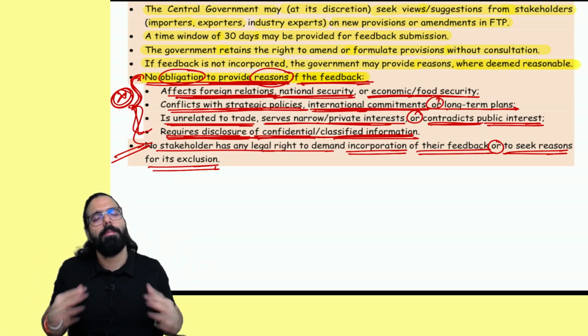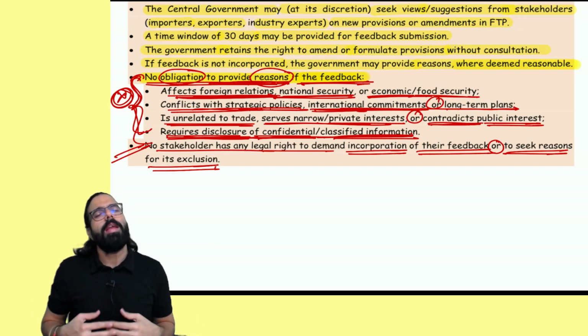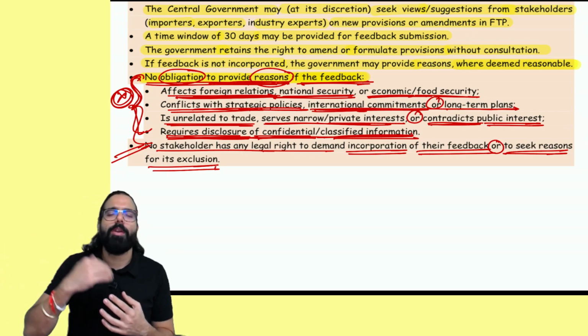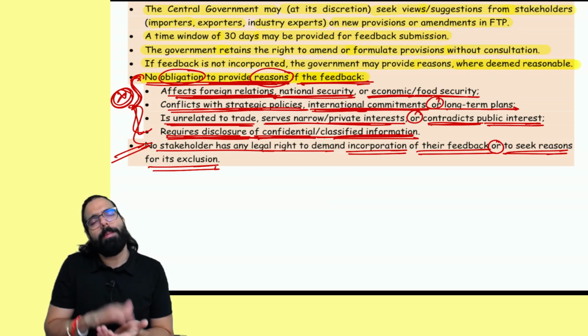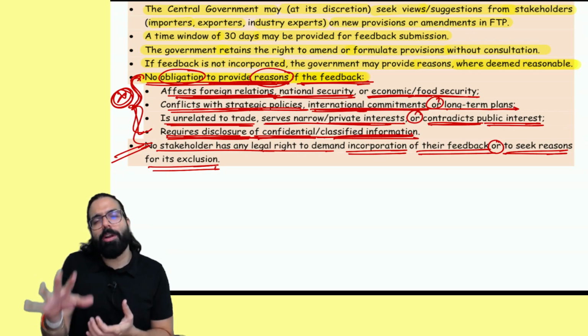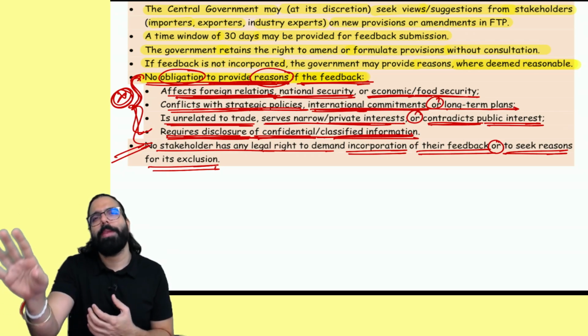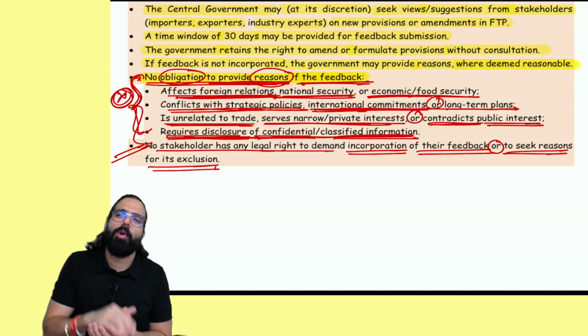Simple: if government wants, government can go ahead and ask feedback from the industry. If government is asking for the feedback, you are free to provide it, but it is under its wish that government can include those feedbacks in the foreign trade policy and make amendment. And if government does not like it, government will not incorporate them. But if government does not include them, government will give you the reason.